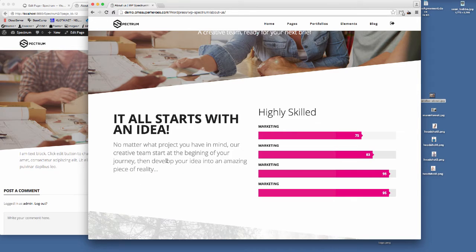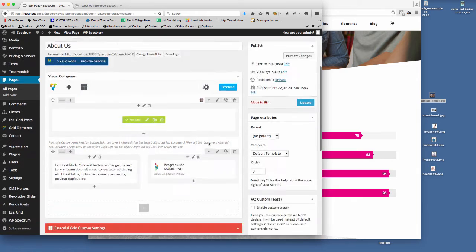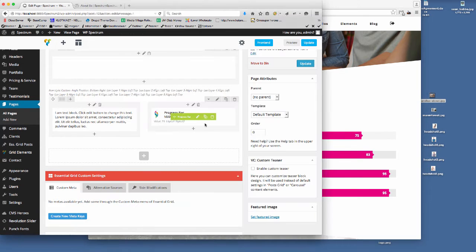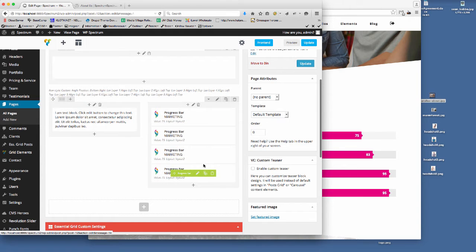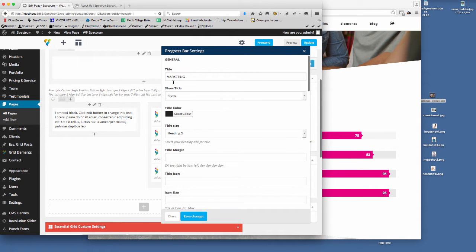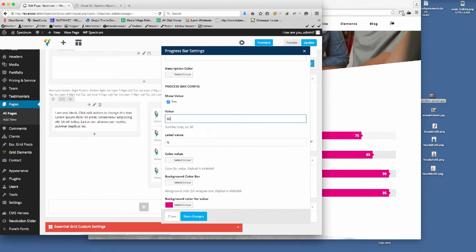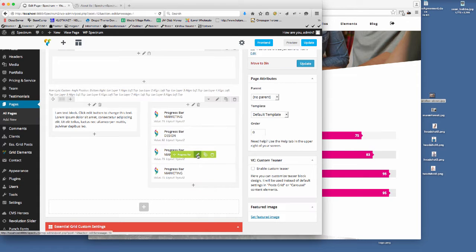So there we go. We've got the text block, we've got this in here. This is where Visual Composer comes into its own. Instead of recreating that every time, all we need to do is copy, copy, copy, and then we can edit these if we want to. So we could say design, and then the value we could change to 92 and save that, and get this one.